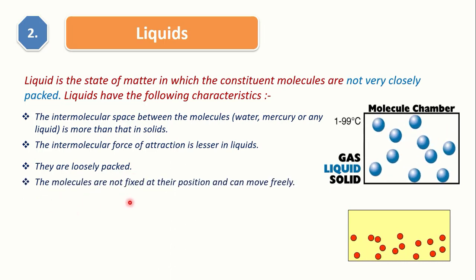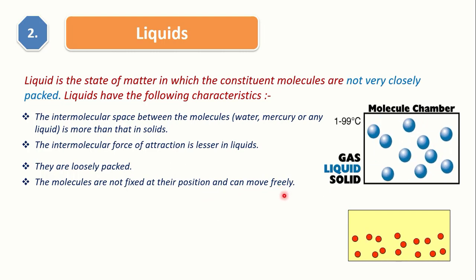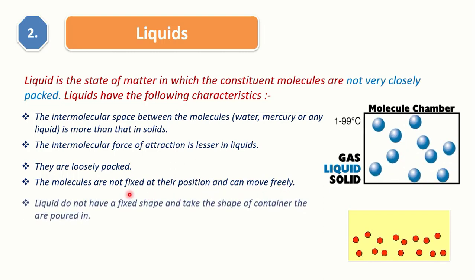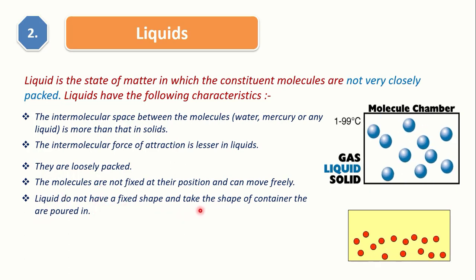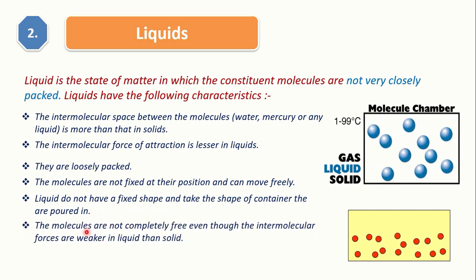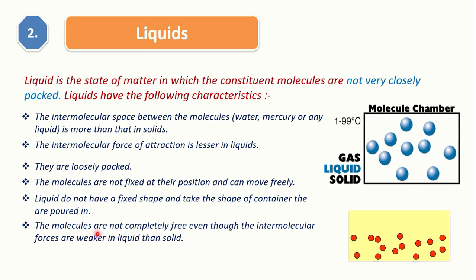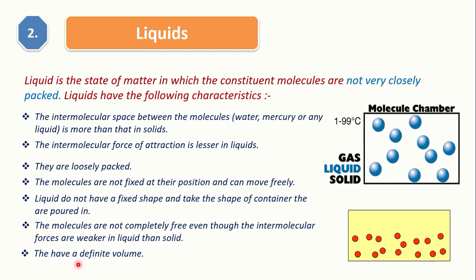The molecules are not fixed at their position and can move. Liquids do not have a fixed shape and take the shape of the container in which they are poured. Molecules are not completely free, even though the intermolecular forces are weaker in liquids than solids, and they have a definite volume. These are some characteristics of liquids.